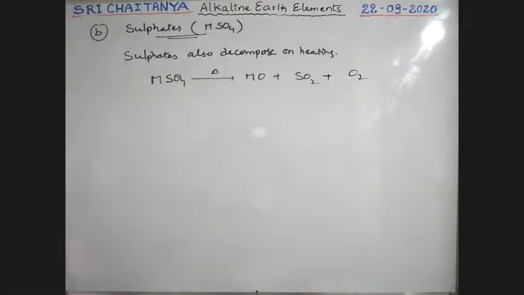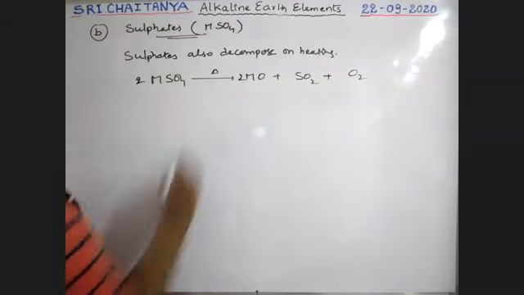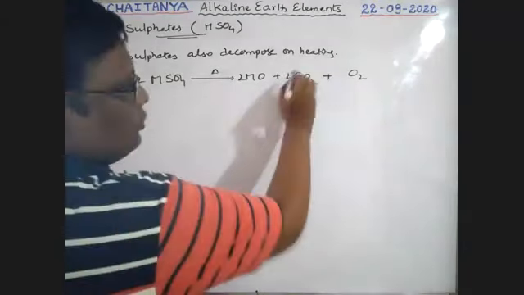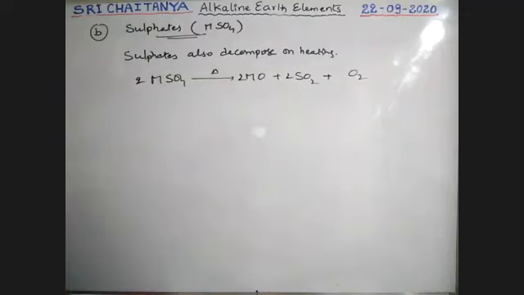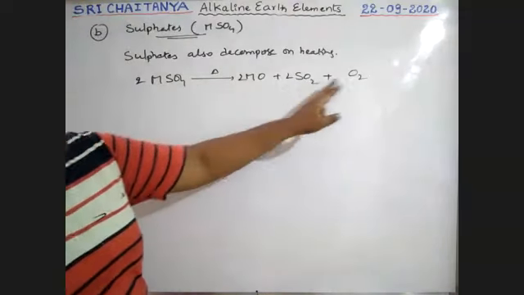On thermal decomposition, 2MSO4 gives 2MO, 2SO2 and O2 as products, boys. Whenever any sulfate undergoes thermal decomposition, it gives the respective oxide, sulfur dioxide and O2.